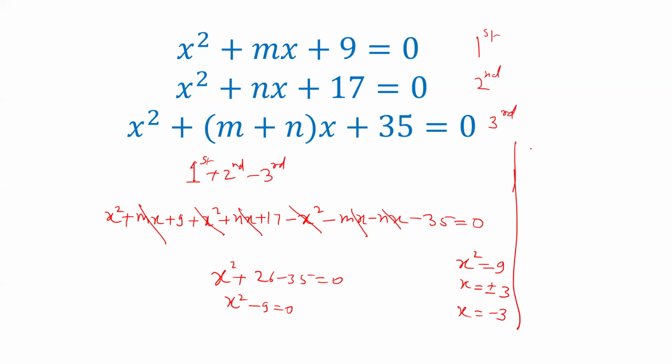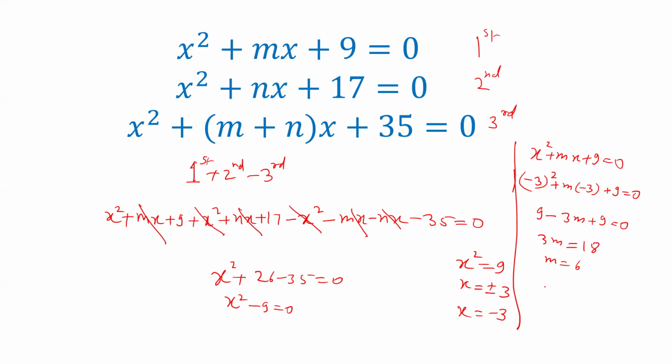If I take the first equation, x square plus mx plus 9, and put minus 3 here, so minus 3 square plus m into minus 3 plus 9 equals 0. That is 9 minus 3m plus 9 equals 0. So 3m is equal to 9 and 9, 18. m is equal to 6.